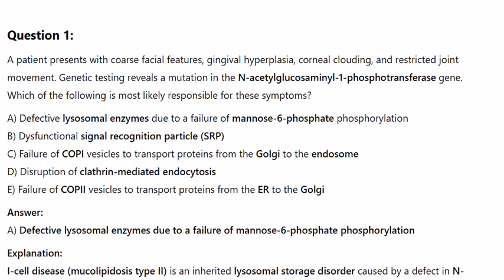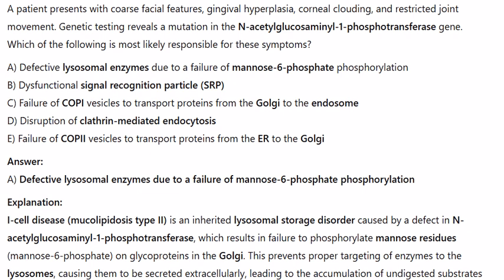Question 1. A patient presents with coarse facial features, gingival hyperplasia, corneal clouding, and restricted joint movement. Genetic testing reveals a mutation in the N-acetylglucosaminyl 1-phosphotransferase gene. Which of the following is most likely responsible for these symptoms?